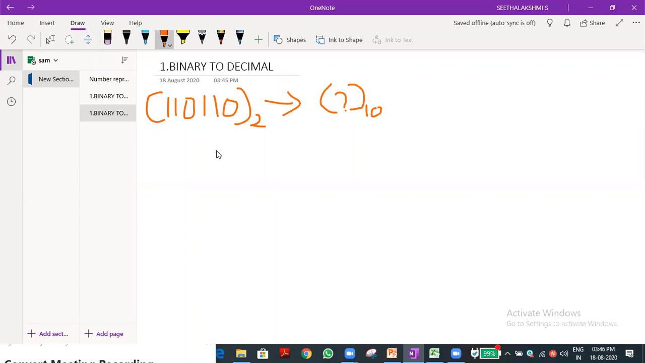How many digits are there here? Let you count. 6 digits, sir. So n value is 6. 6 minus 1 is what? 5.